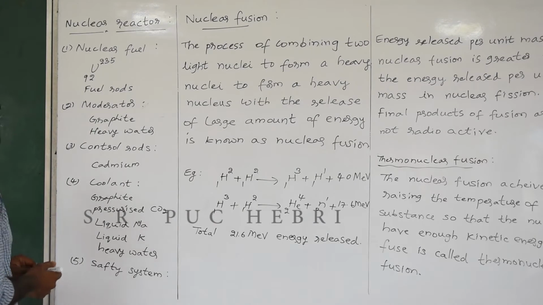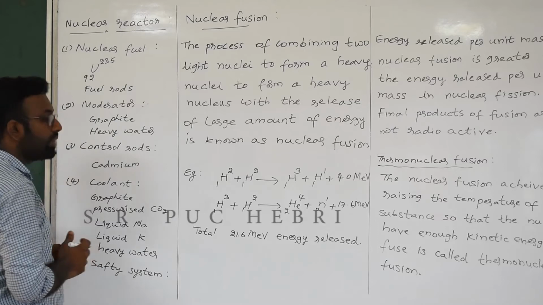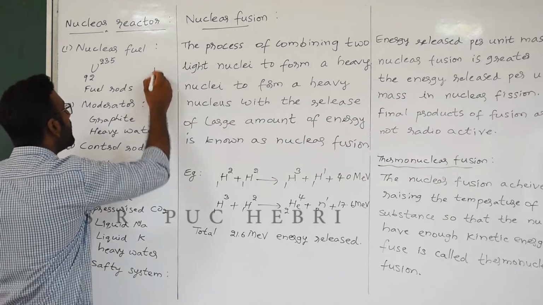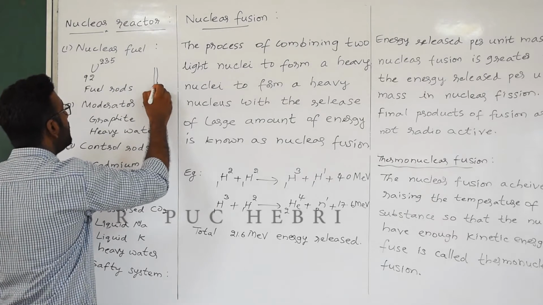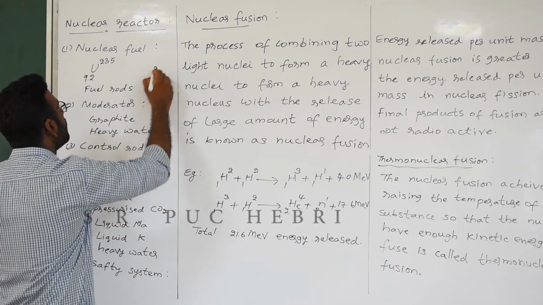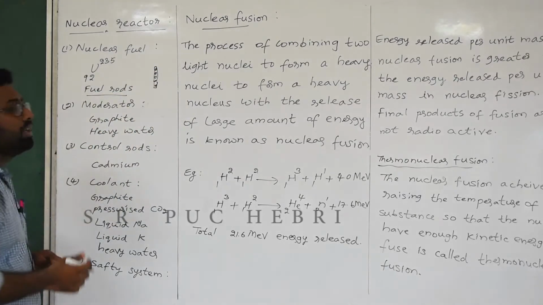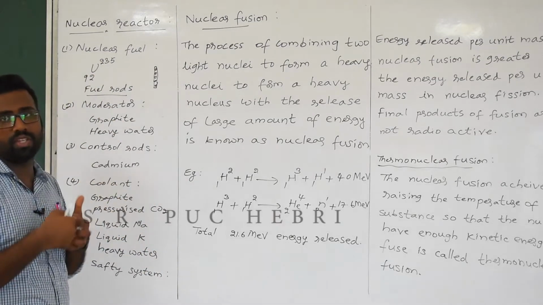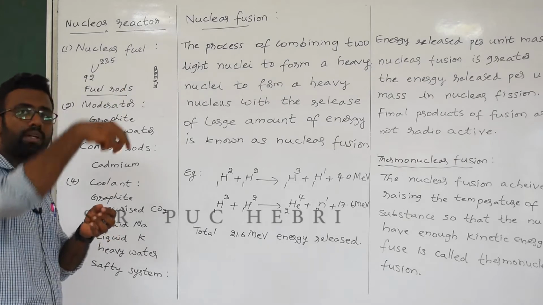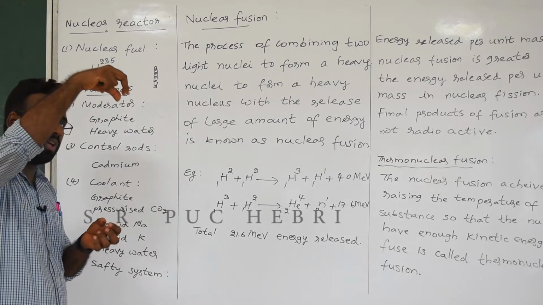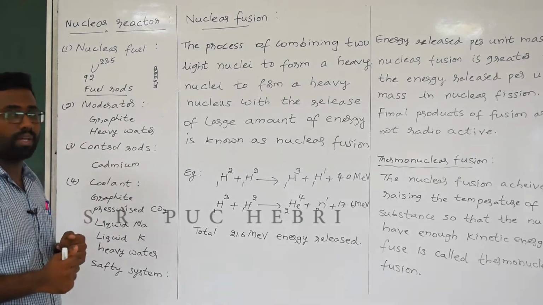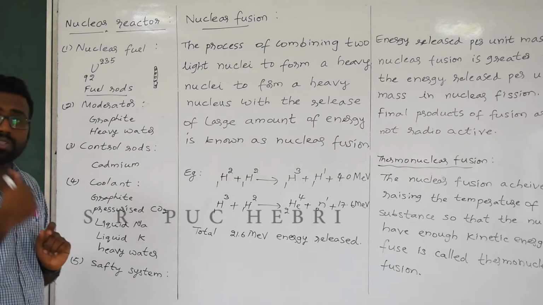First thing, nuclear fuel. Usually we use uranium-235 as fuel for this nuclear reactor, and the uranium-235 will be filled in the form of pellets in the fuel rods, and these fuel rods will be dipped in the nuclear reacting chamber. They will be allowed to enter using machineries. Those fuel rods will be immersed into the nuclear reactor.